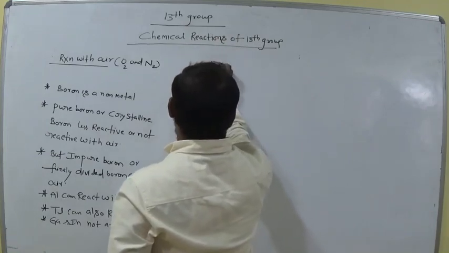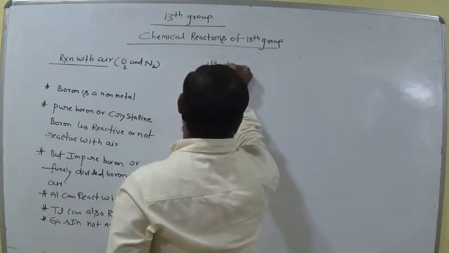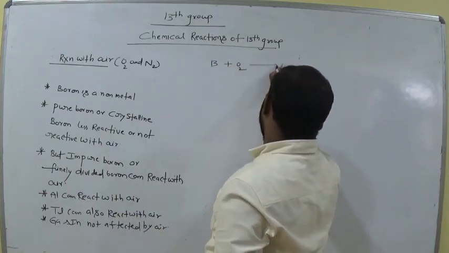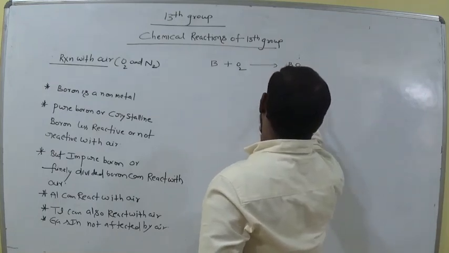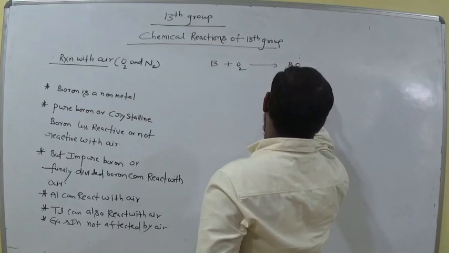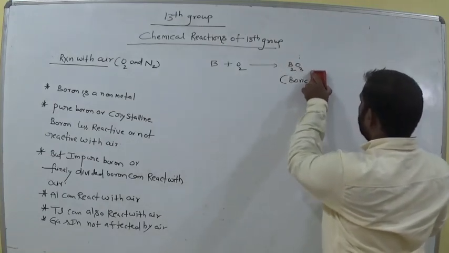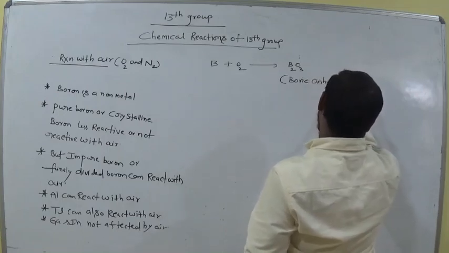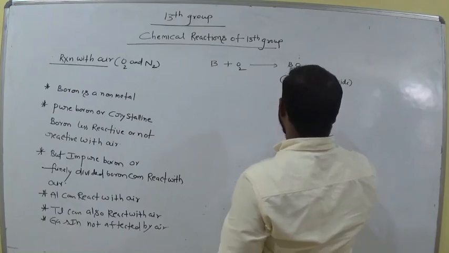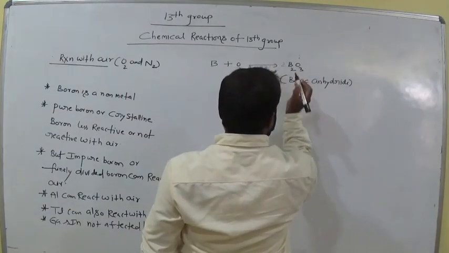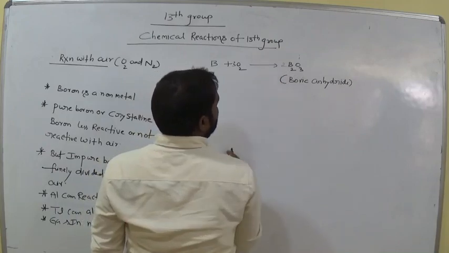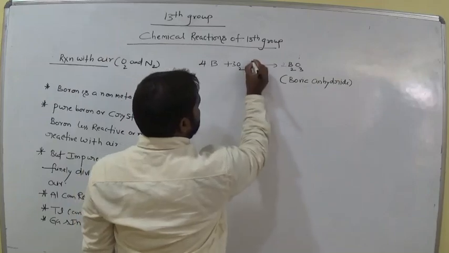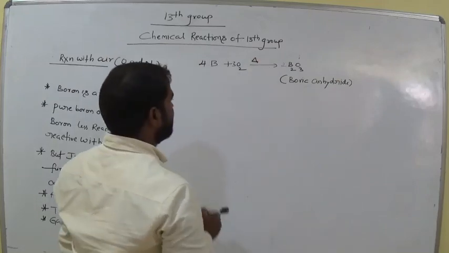Now this is boron when treated with oxygen. Now it gives B2O3, boric anhydride. Balance this equation. So here keep 2, 2 times 3 is 6 oxygens, here it is 3 in B2O3. Here 2 times 2 is 4, that means 4 borons. The delta symbol means heating.